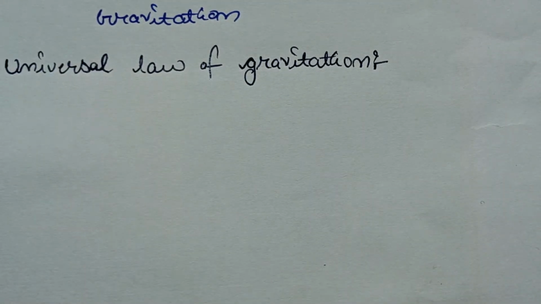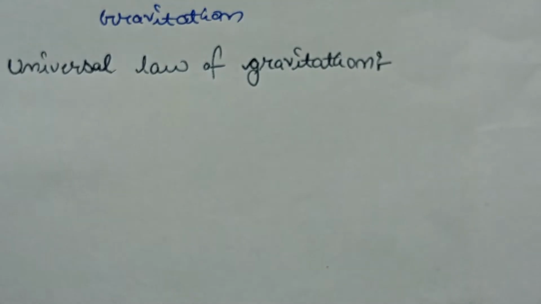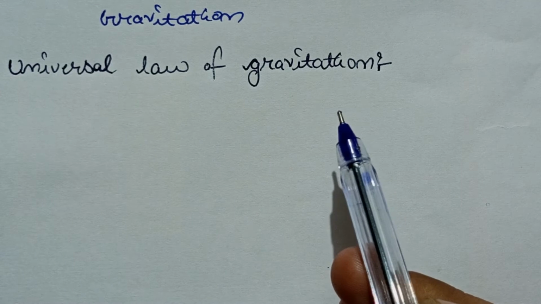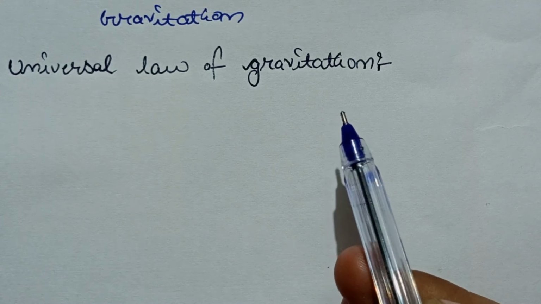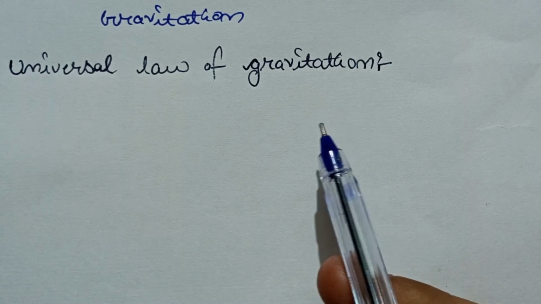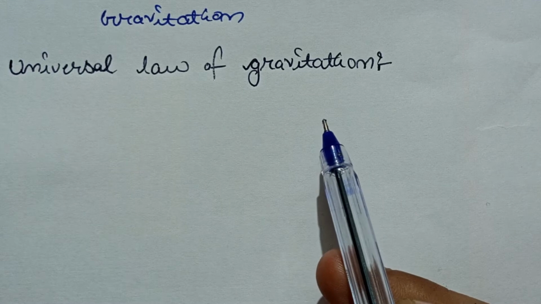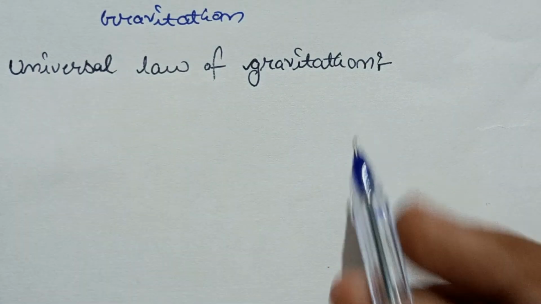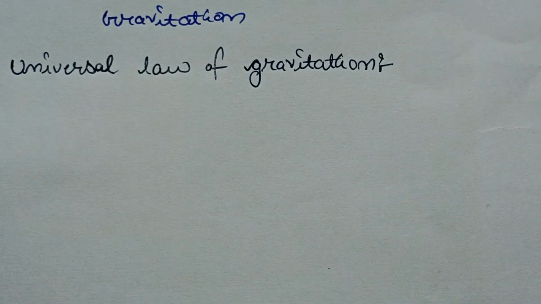Today we are going to discuss the universal law of gravitation. Actually, what is the universal law of gravitation? It states that every object in the universe attracts every other object with a force which is proportional to the product of their masses and inversely proportional to the square of the distance between them.